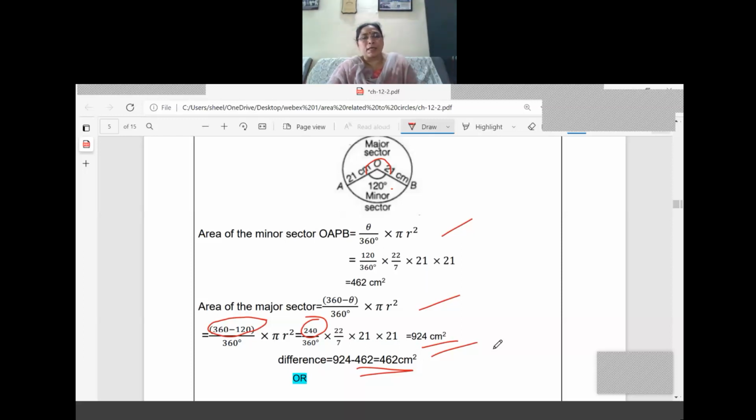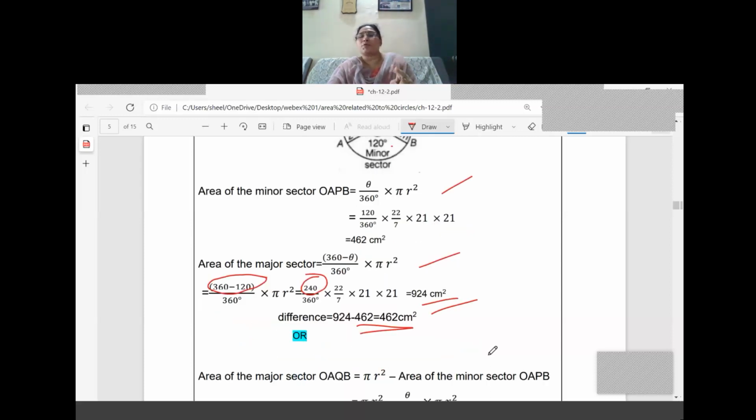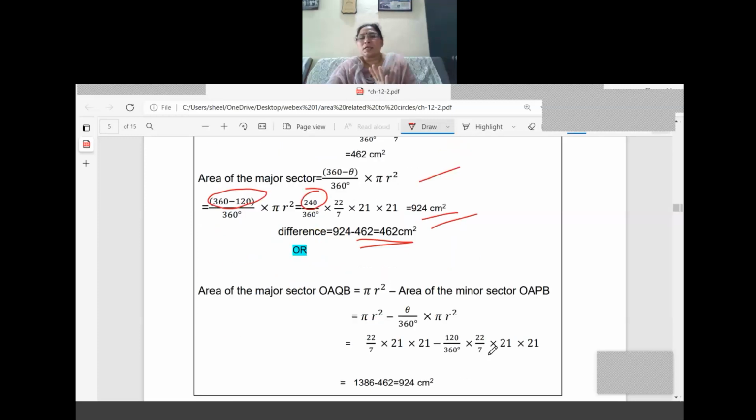You may be remembering that we have learned two formulas for the area of the major sector, right? So for the area of the major sector, I'm using a different formula. There is no need of doing this, but in some questions we have to depend on this formula also. So we are writing that one, area of the major sector, that is OAQB, means pi r square minus area of the minor sector. Don't worry about this letter and all. If you are not able to write, don't write. Area of the major sector is equal to pi r square minus area of the minor sector.